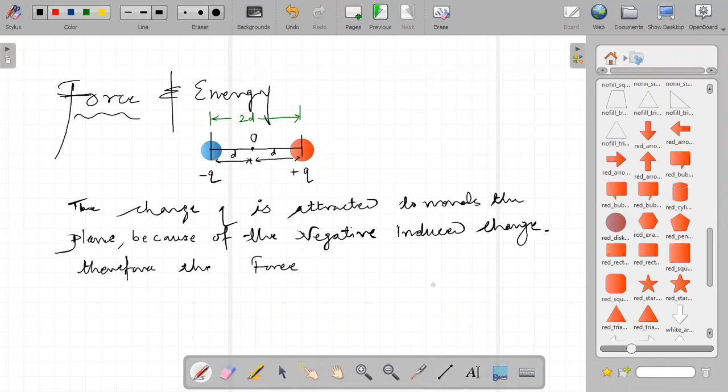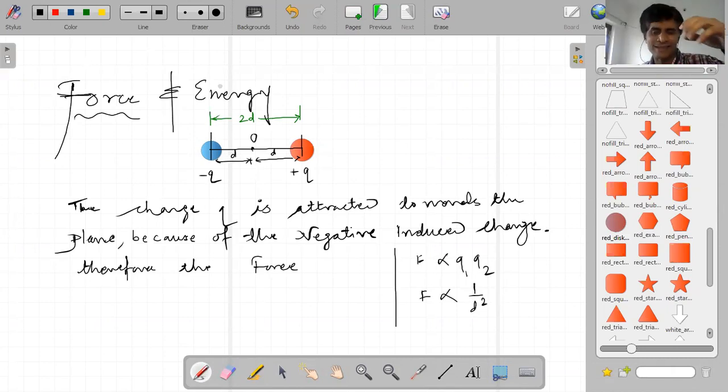The force is directly proportional to Q1, Q2, and inversely proportional to the distance square. These are the basic norms: force is directly proportional to Q1, Q2 and inversely proportional to the square of the distance between them.